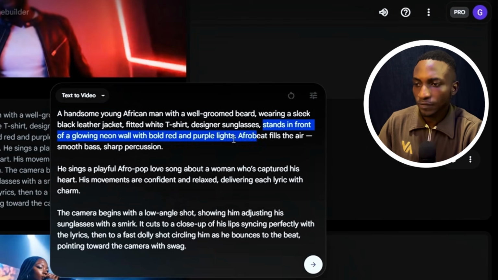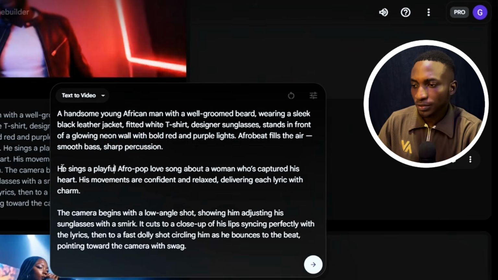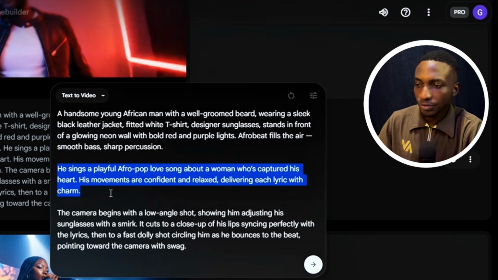So stand in front of a glowing wall. So we have this, all right, an Afro beat feel, the air, smooth bass and sharp percussion. This is still the description of the environment. That's the where. And now this is the what. You can see right here, it sings a playful Afro pop song about a woman who captured his heart. His movements are confident and relaxed, delivering each lyric with charm.